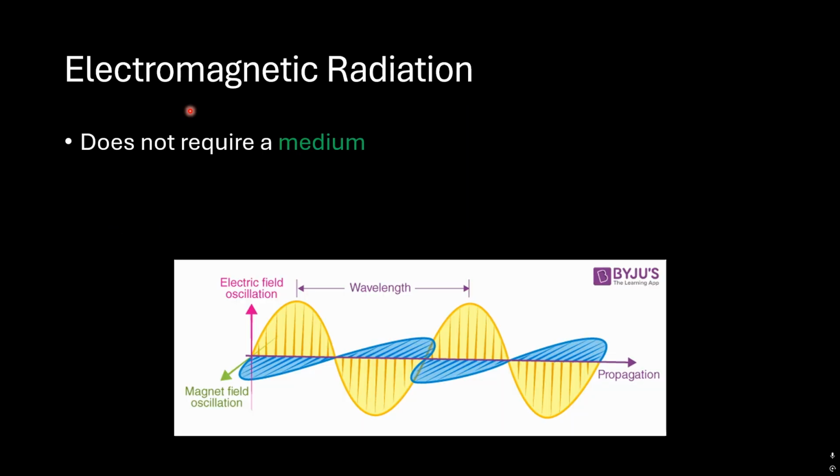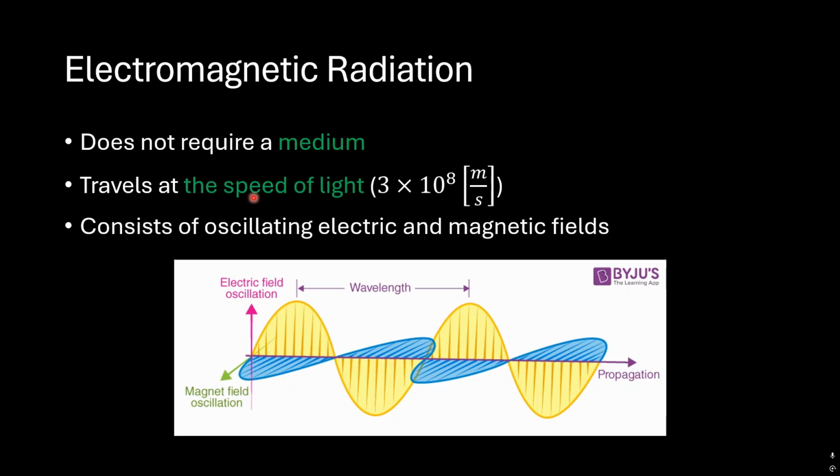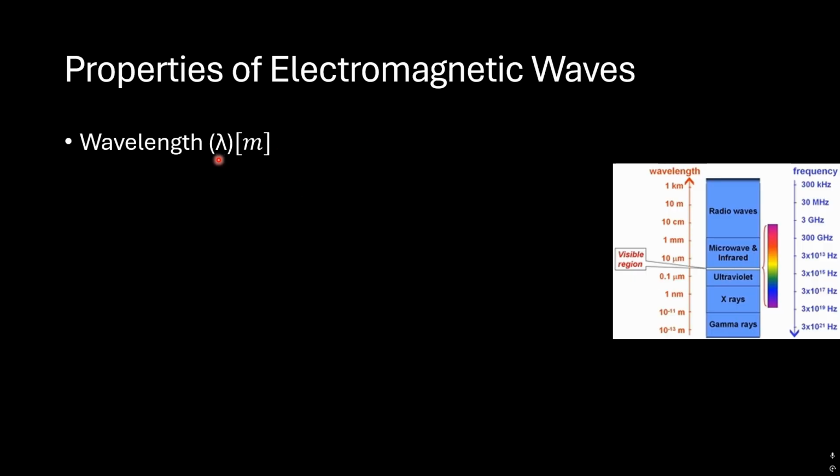One of the specifications of electromagnetic radiation is that it doesn't require a medium, and it travels at the speed of light, and it consists of oscillating electric and magnetic fields. We will not go into details about these two. We just need to know that we don't need a medium for the radiation to travel through space. So let's talk about the properties of electromagnetic waves.